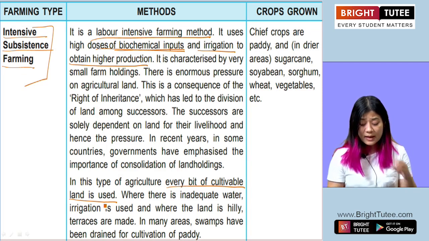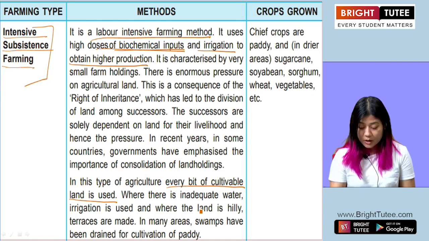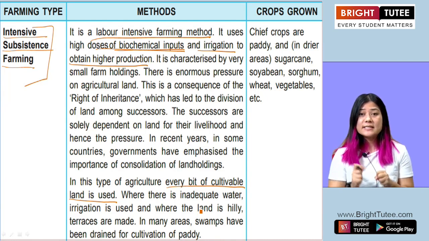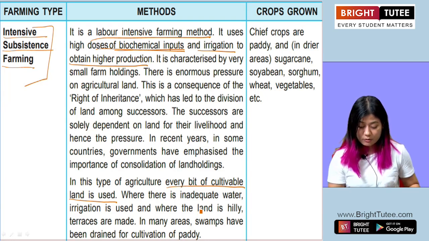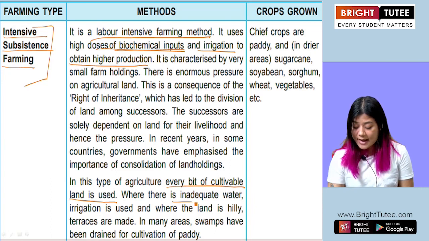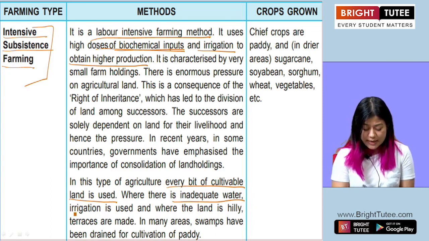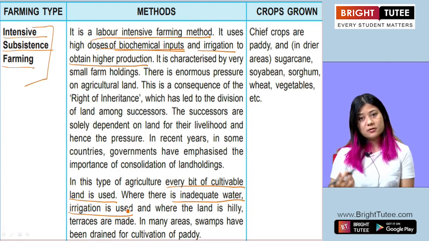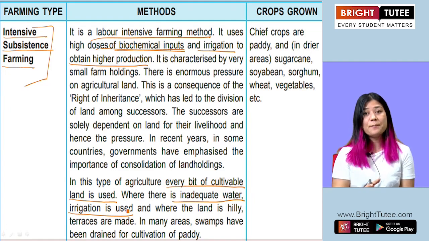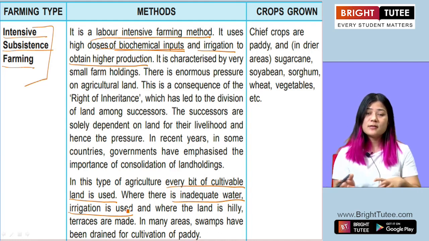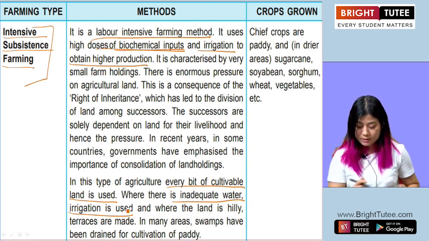And they also make sure that they farm on land where there is adequate water, where they have all the supplies, all the things they need for cultivation. And when there is inadequate water, or when water is not enough, they make sure that irrigation is used. Channels are built so that water is brought from other areas towards that plot of land.